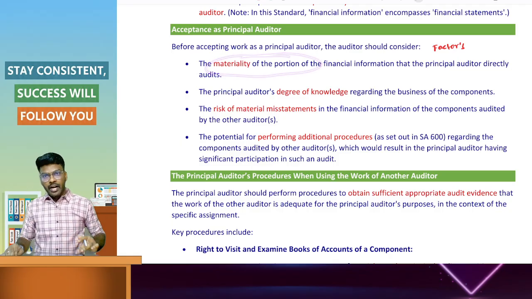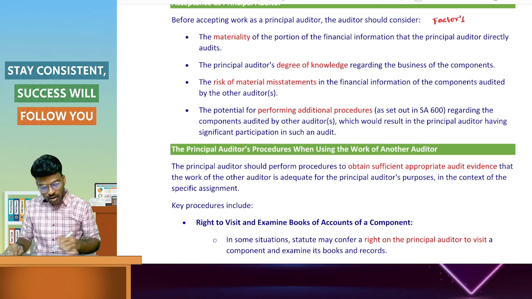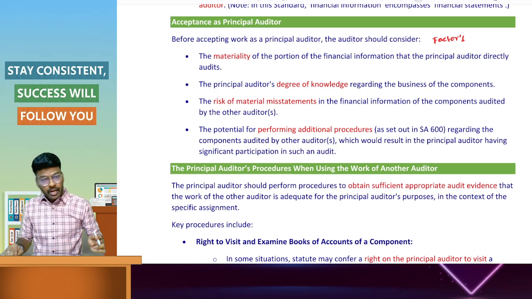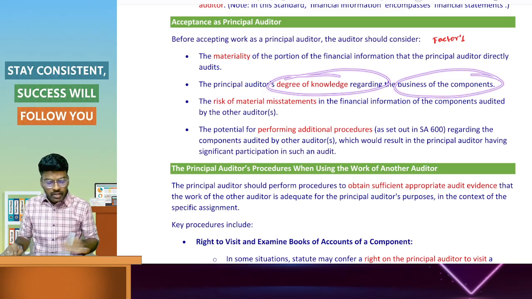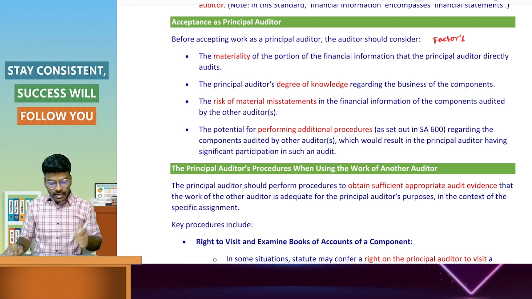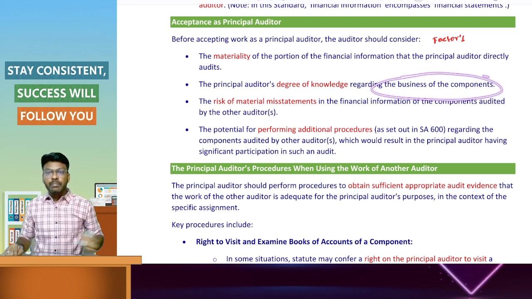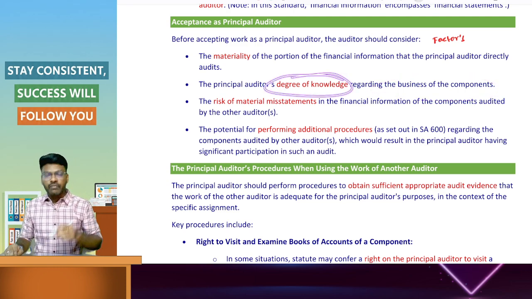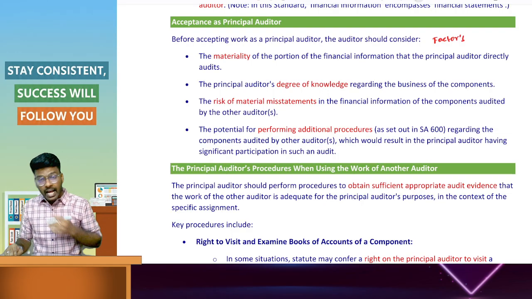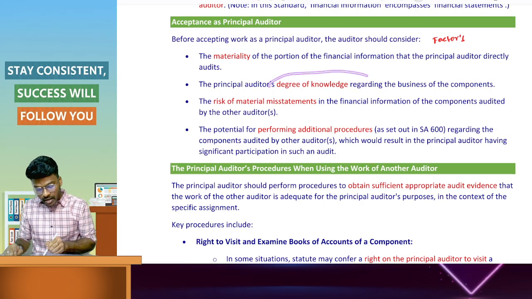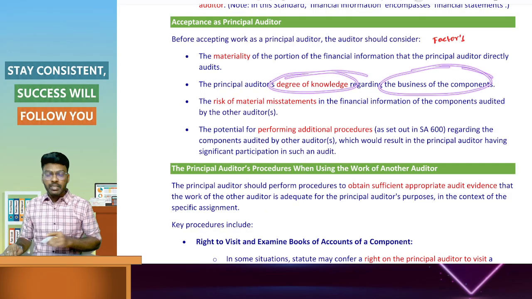The auditor has to consider the materiality portion. Next, the principal auditor will consider the degree of knowledge regarding the businesses of the components. He has to consider the component business, that is, whether I have a degree of knowledge regarding the business of the components.